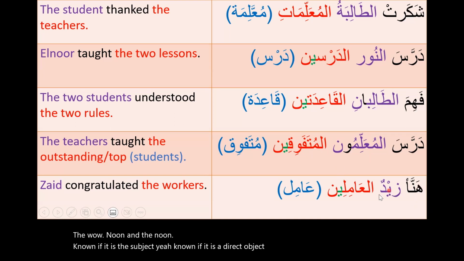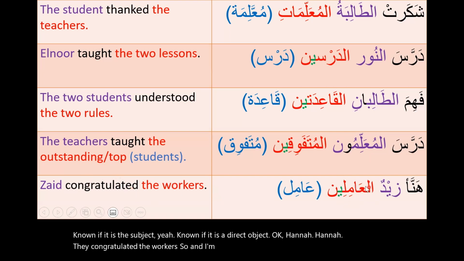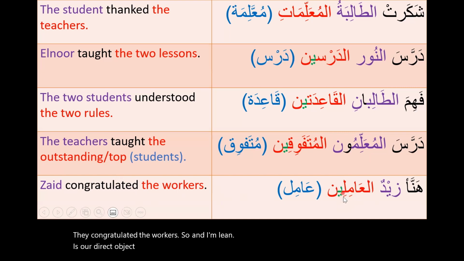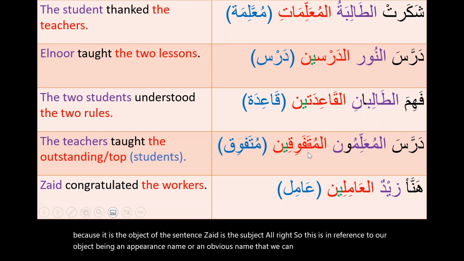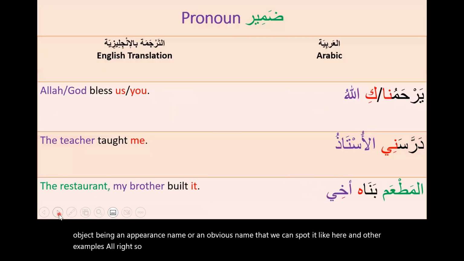Okay, هنأ زيد العاملين. So Zaid congratulated the workers. So العاملين is our direct object, and that's why it's taking the ya and nun, not the waw, not العاملون, but because it is the object of the sentence, Zaid is the subject. All right. So this is in reference to our object being an apparent noun or an obvious noun that we can spot like here, here, here, and other examples. All right, so let's move to see when the object, the direct object, is a pronoun.